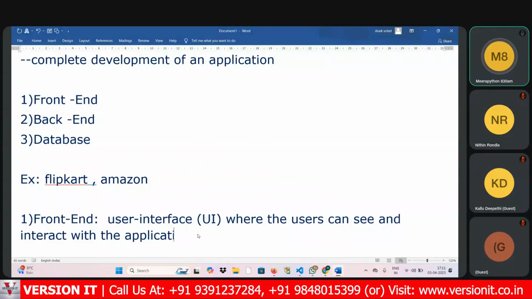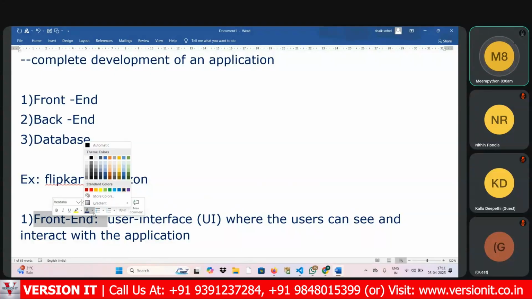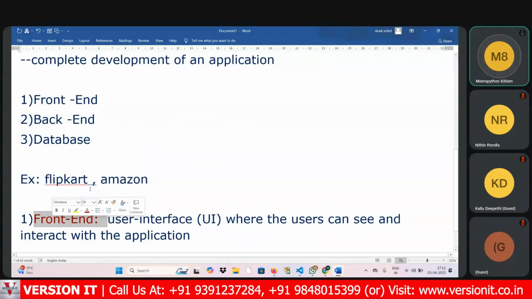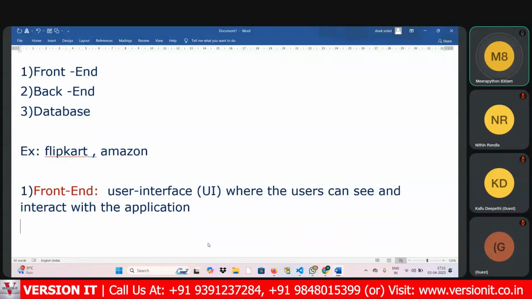I repeat again, front end, we can call it a user interface, UI, where the users can see as well as interact with the application. Front end refers to how a web application looks. What is front end? It refers to how a web application looks.